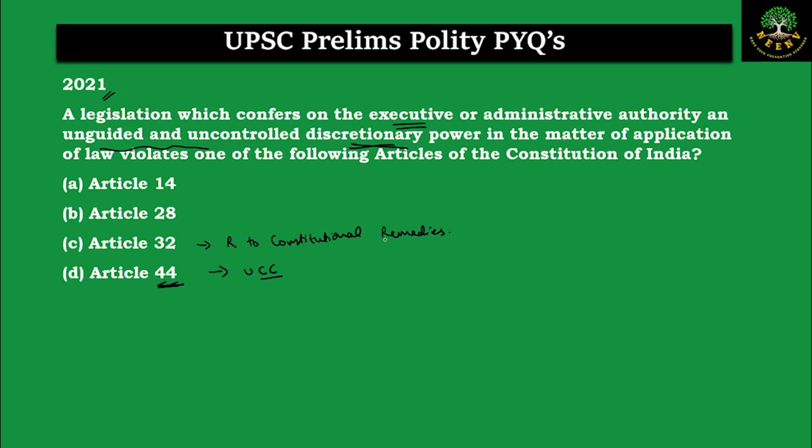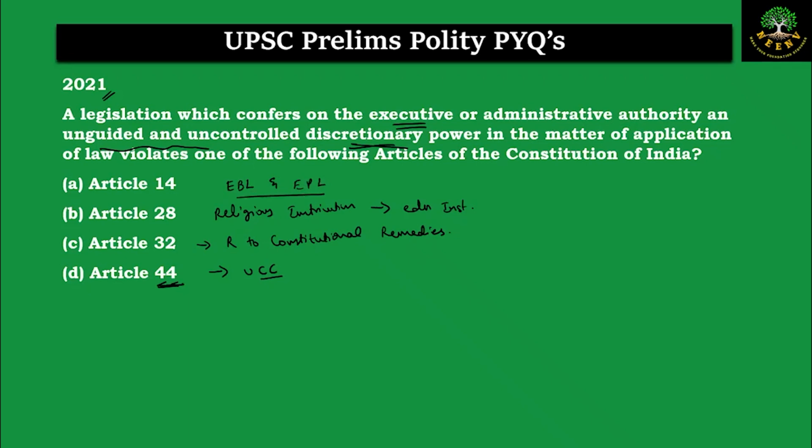And Article 28 has provisions with respect to the freedom of religion, and specifically the freedom from attending religious instructions in certain educational institutions managed by government funds. And Articles 14 to 18 have the provisions with respect to the right to equality, and specifically we have equality before the law and the equal protection of the law in Article 14.